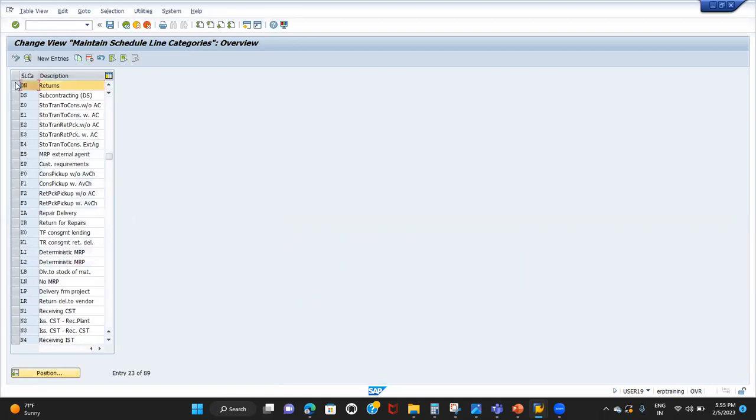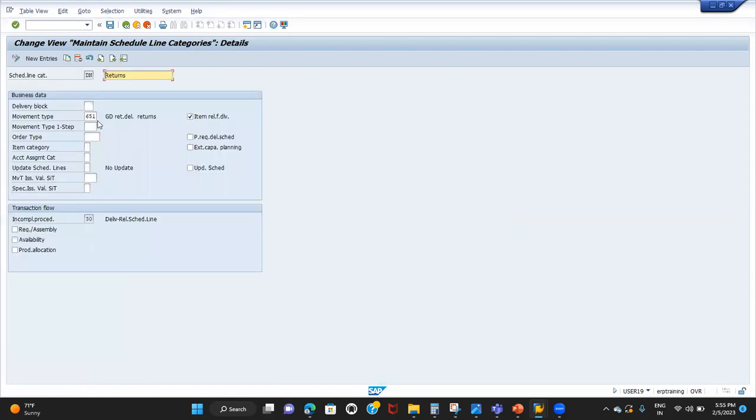So if I go to DN, the delivery document type is 651. Movement type is 651. So what are the movement types we discussed till now? For stock posting, the movement type is 561. For normal delivery to the customers,